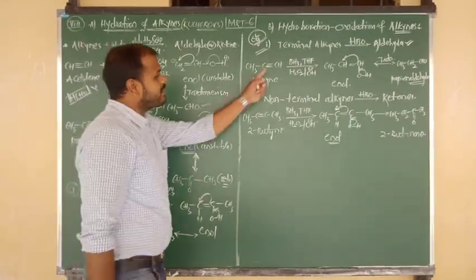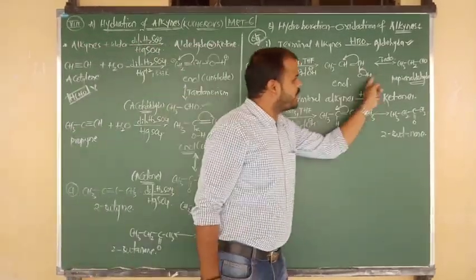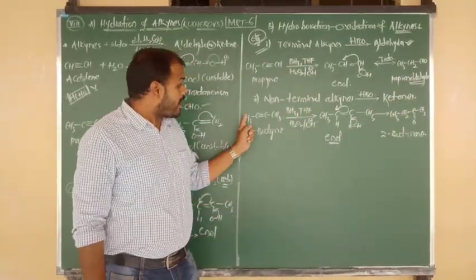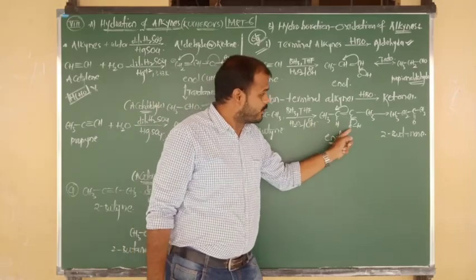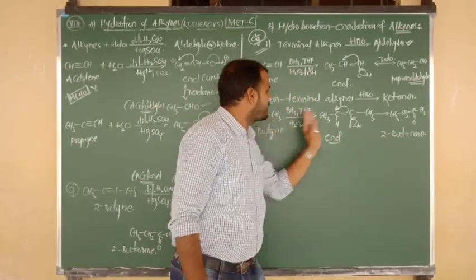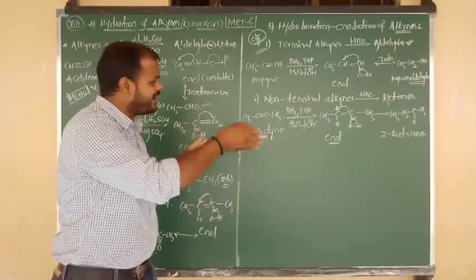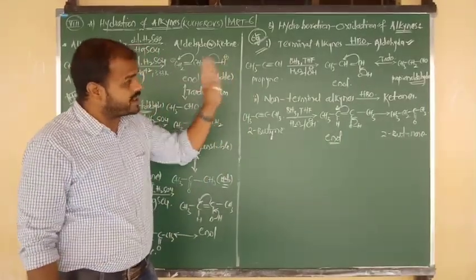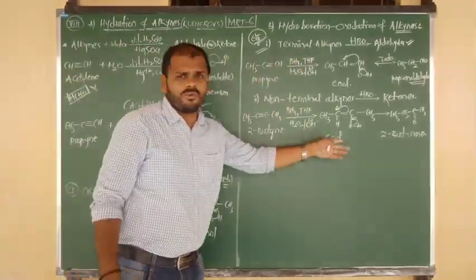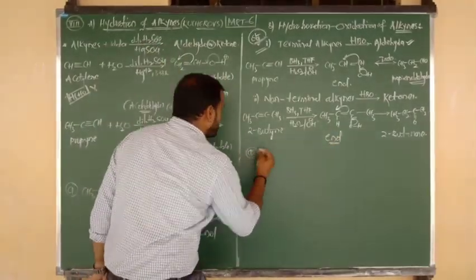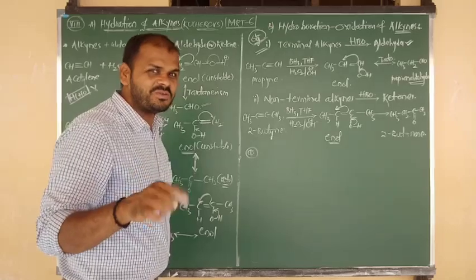Yes. So terminal alkynes upon HBO give aldehydes. Just check that the number of carbons should be the same. Non-terminal alkynes upon HBO give ketones. Again here also the number of carbons should be the same. Terminal gives aldehyde, non-terminal gives ketone upon HBO. The unstable enol form is common. On the basis of this HBO, I am going to give you one small question. Try to say the answer.